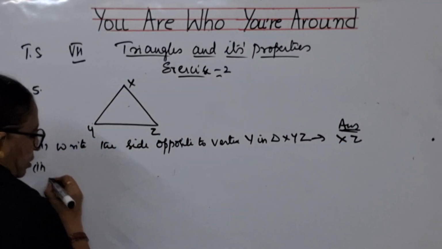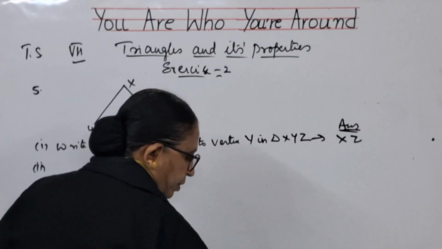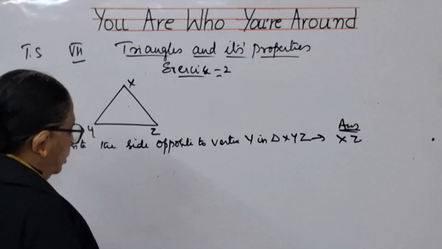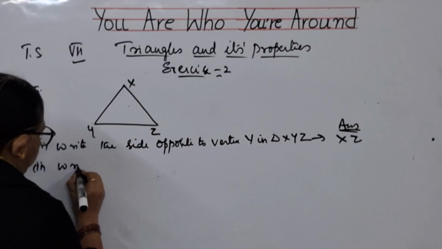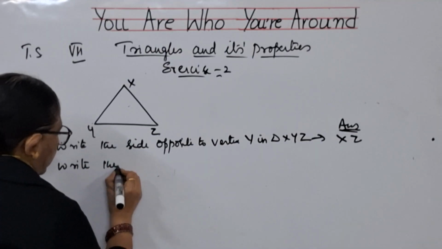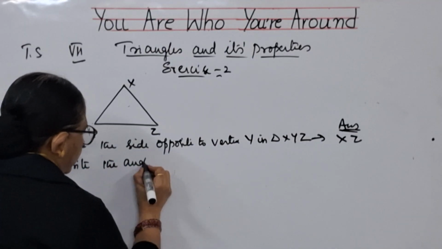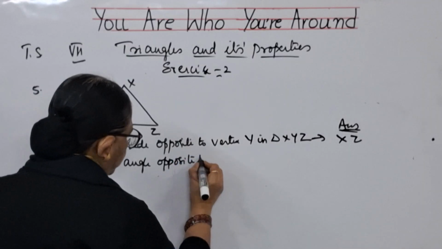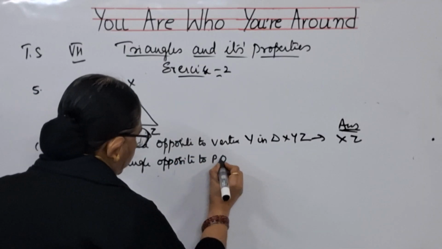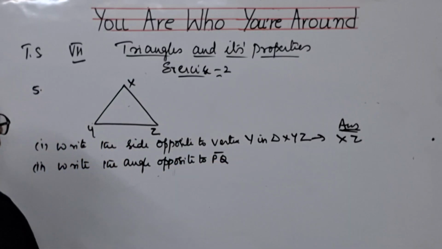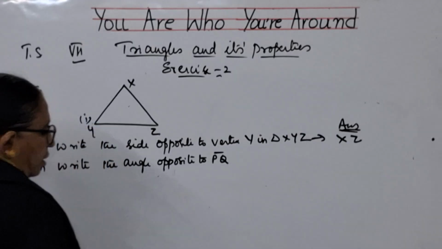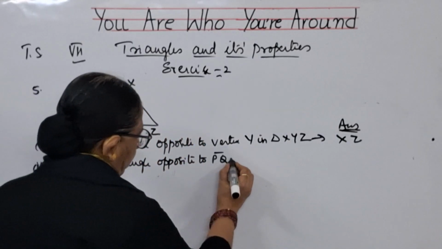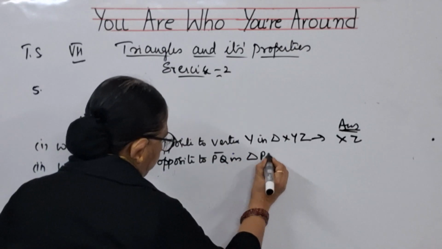Now, what is the second bit? The second bit is, write the angle opposite to PQ. PQ line means, this is the figure of the first one, PQ in triangle PQR.